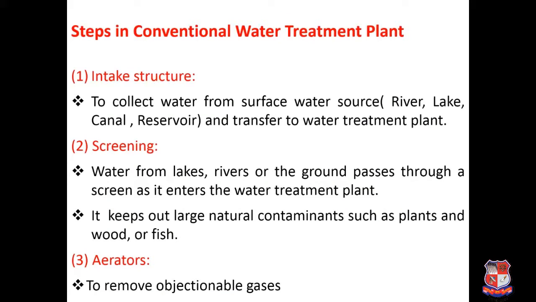Now if you want to draw the flow diagram of any conventional water treatment plant, you first have to understand the steps. The first step in any conventional water treatment plant is the intake structure. This intake structure is useful for the collection of water and to supply that water to the water treatment plant. Basically, it is used for surface water sources.